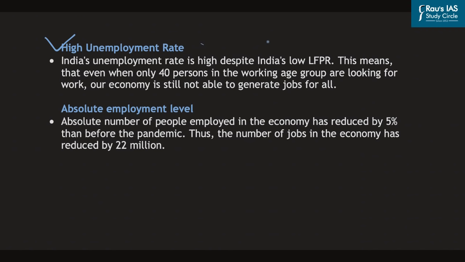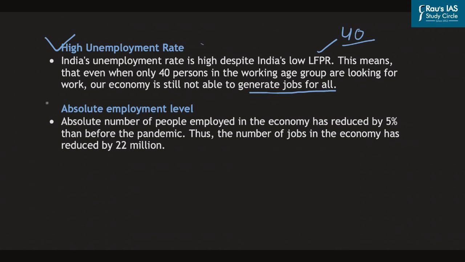Now, as we have already learned, the labor force participation rate captures the percentage of people in the working age group who want to participate in the workforce. We note that this labor force participation rate in India is approximately 40%. This means that even when only 40 out of 100 people in the working age group are looking to work, our economy is still not able to generate enough jobs to employ these 40 out of the 100 who are seeking jobs. So, this shows the poor scenario of the unemployment rate that the Indian economy is witnessing.